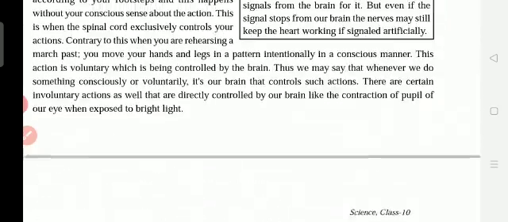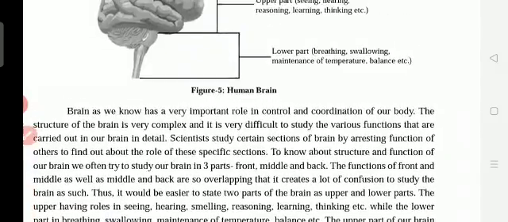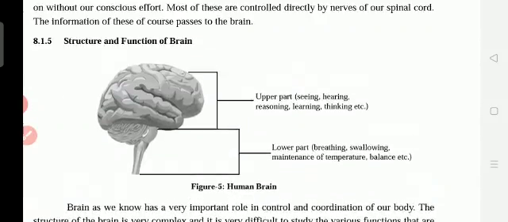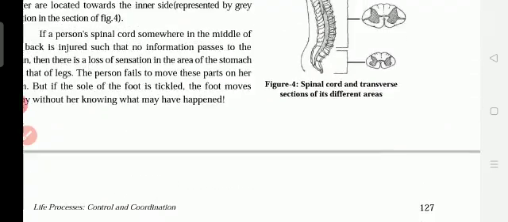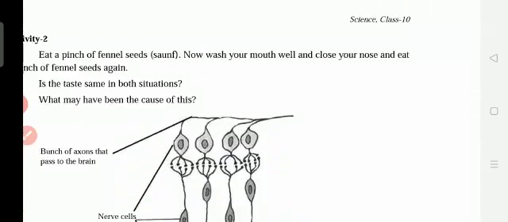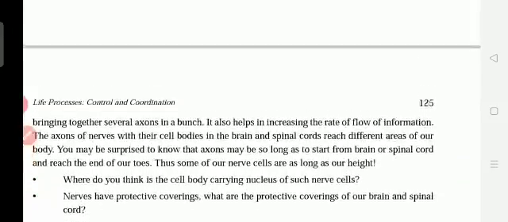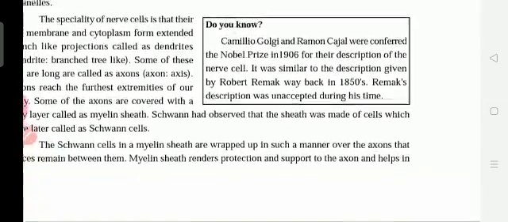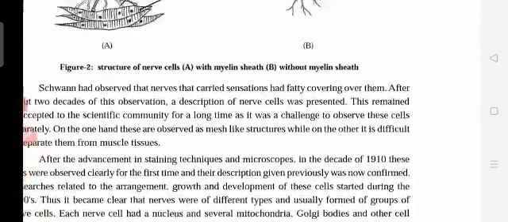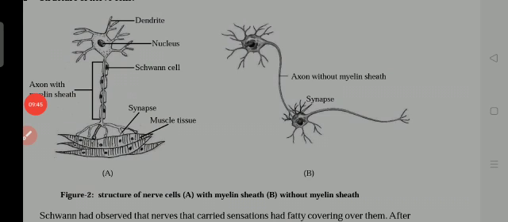Nervous system means nerves, spinal cord and brain. Coordination means some parts of the body working together. Control means controlling the hormones, and the exchange of information takes place because of the nervous system. Okay, this is the nerve cell.